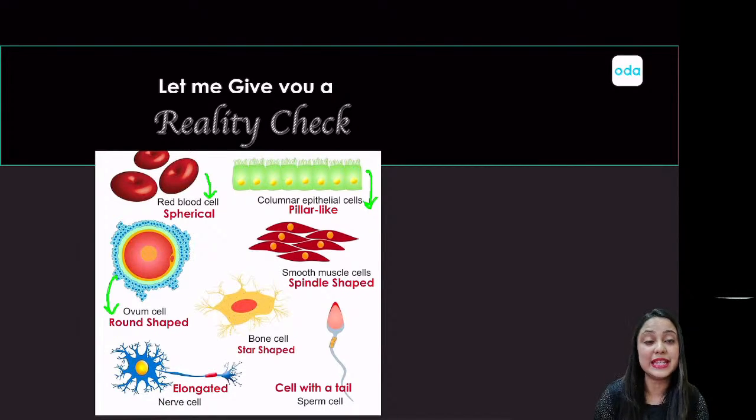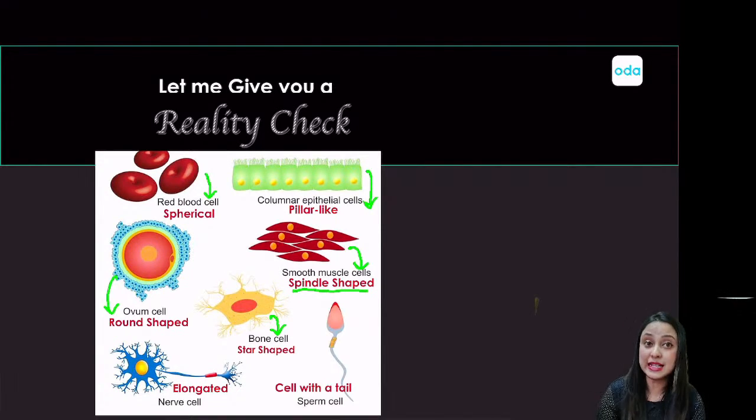Ovum is basically the female reproductive cell possessed by human females particularly. And yes, we also have cells which are spindle shaped, and they are our own muscle cells. So muscle cells are spindle shaped cells, right? Some cells are also star shaped. They look like stars basically. And one such cell is the bone cell.